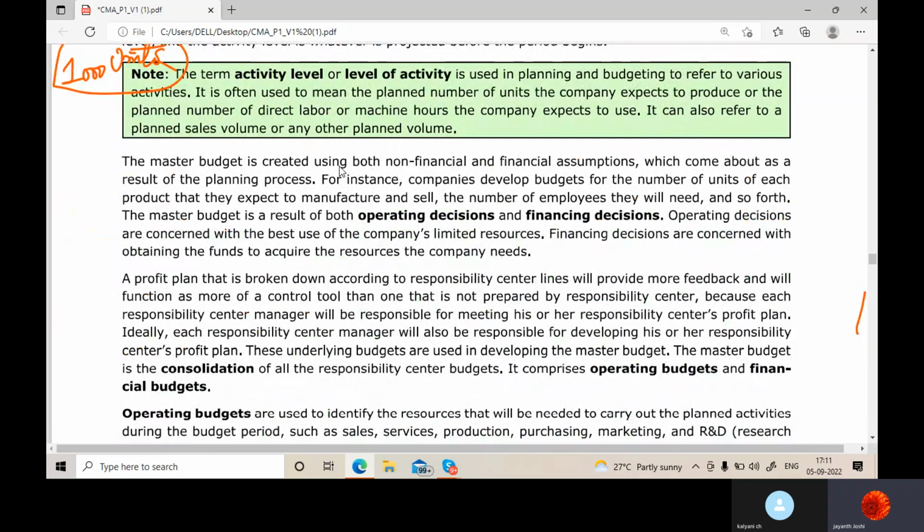So master budget is created using both non-financial and financial assumptions, which come about as a result of the planning process. Of course, since you're doing a financial plan for the future, you prepare budgets. For instance, companies develop budgets for the number of units of each product that they expect to manufacture and sell.